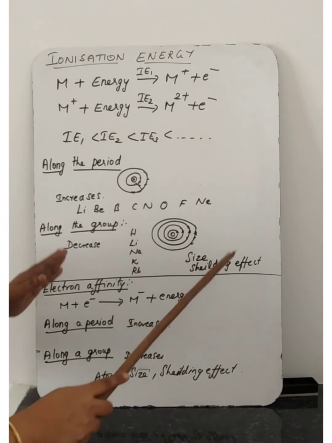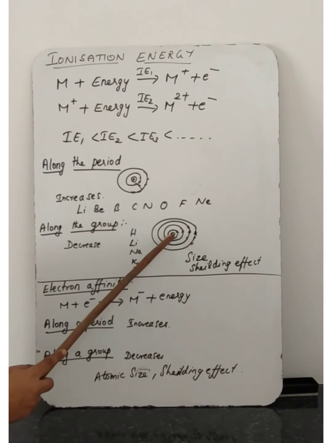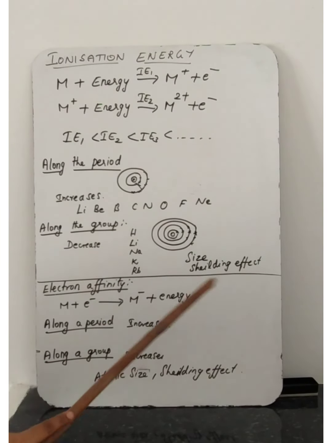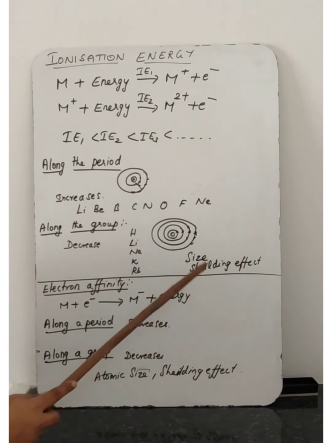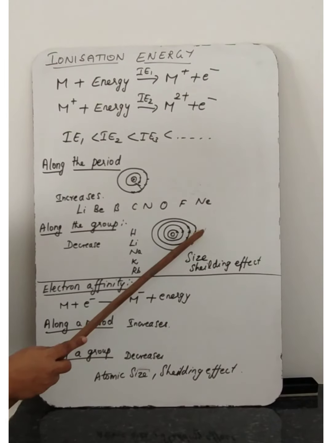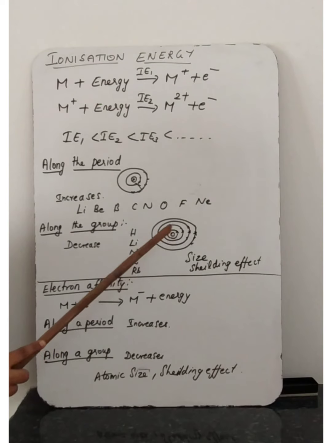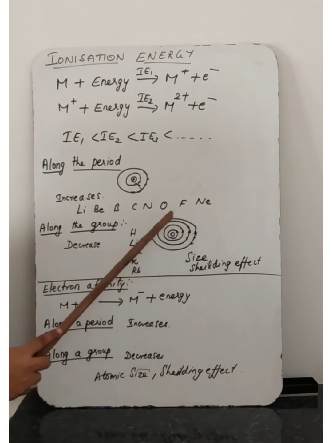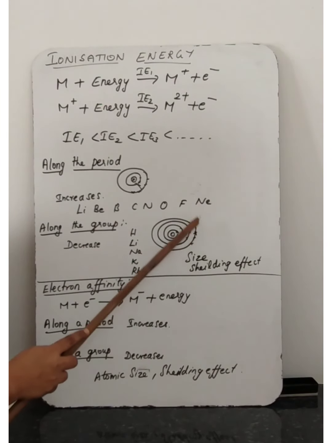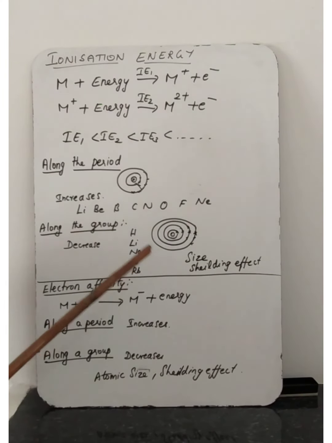Size of the atom increases means the inner shells increase. So what happens to the attraction between the nucleus and the outermost shell? It is screened or shielded. Shielded means it is not possible to attract the electrons of the valence shell. The nucleus cannot attract easily because of the presence of inner shells; the inner shells screen the attraction between the nucleus and the outermost shell.